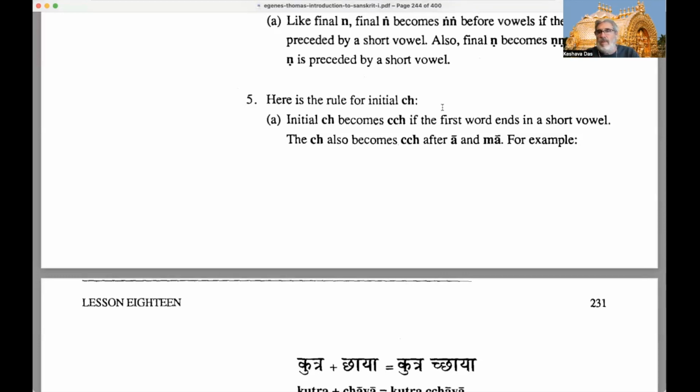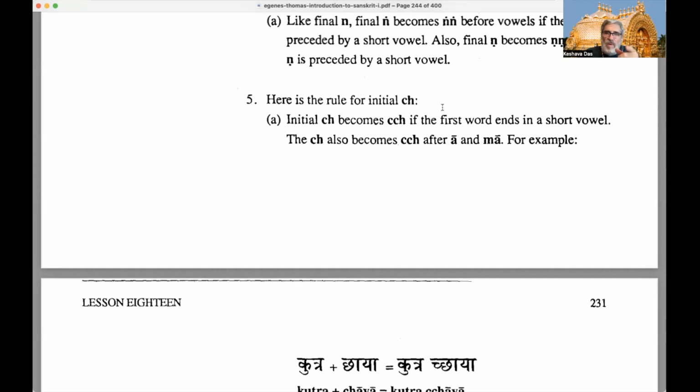So for example, we could say Gayatri Chandaha, right? So the ch of Chandaha turns into a C, and then CCH.